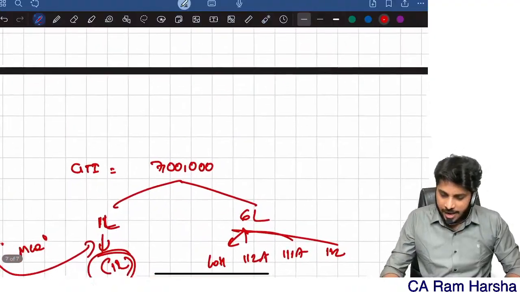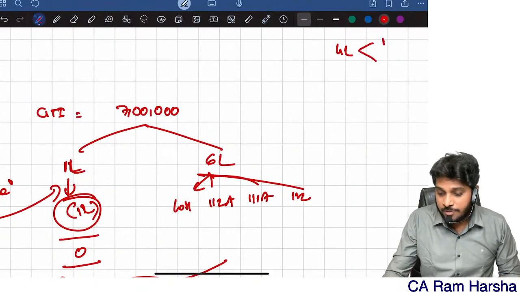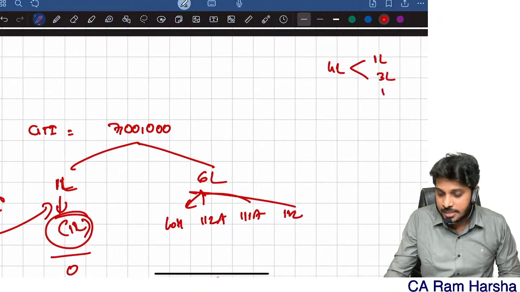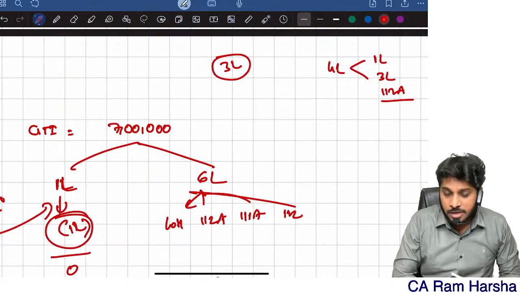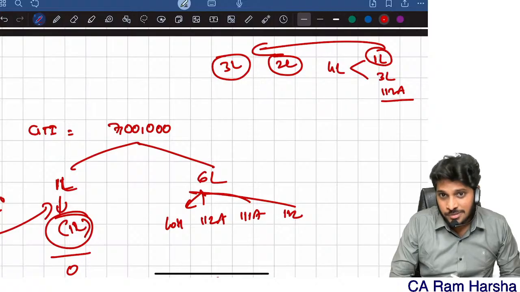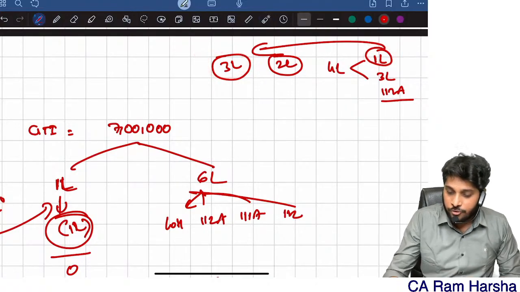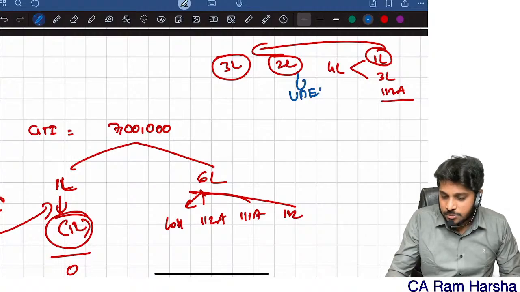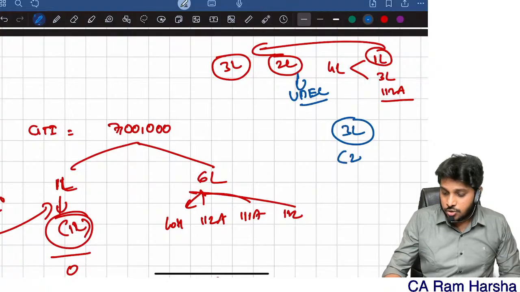Suppose I am having totally 4 lakhs income. This 4 lakhs income breakup, if you see, 1 lakh is normal income, 3 lakhs is 112A capital gain, for example. Now my basic exemption limit applicable is 3 lakhs. So 1 lakh is only available normal income, and 3 lakhs is basic exemption. Therefore, unutilized basic exemption limit is what? 2 lakhs. Whereas my 112A income is how much? 3 lakh. So I will set off now.